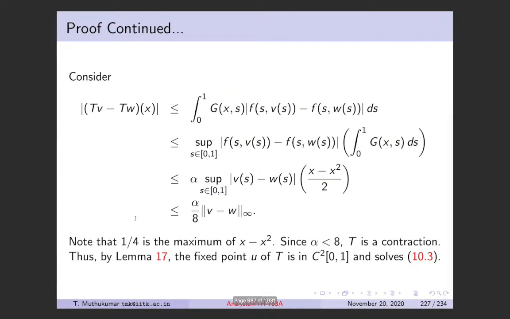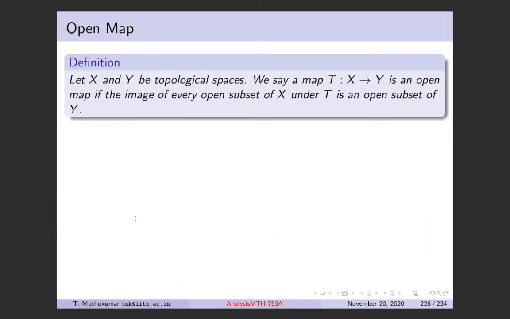Okay, so we'll start with the definition of an open map. So what is an open map? If you have two topological spaces with say different topologies, right? So X has a topology and Y has a topology different from X. Then we say a map T, which is from X to Y, is open if the image of every open subset of X is an open subset of Y, right? So if you take any open subset in X, then the image of that open subset under T is an open subset in Y. Okay, that is what is called an open map.